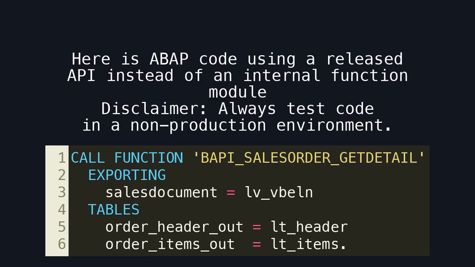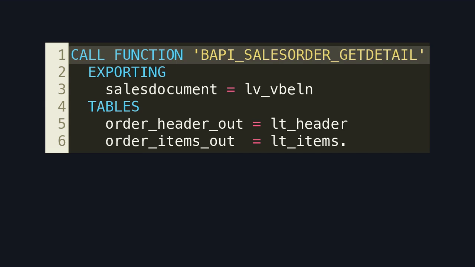Disclaimer: always test code in a non-production environment. This code snippet uses a released BAPI. Released APIs are part of SAP's stability contract and are safe to use across upgrades and support packages.